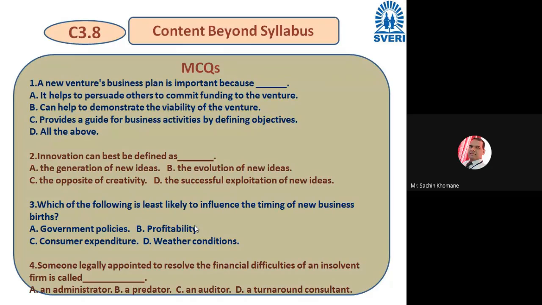Okay, correct. So बऱ्याच वेळा all of the above answer correct नसतं, but many time it is there. So all three options are correct, right? Second question is there, innovation can be basically defined as the generation of new idea, the evaluation of new idea, the opposite of creativity, the successful exploitation of new idea. What do you think?